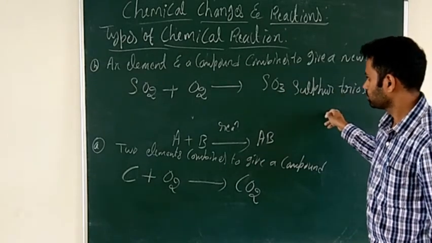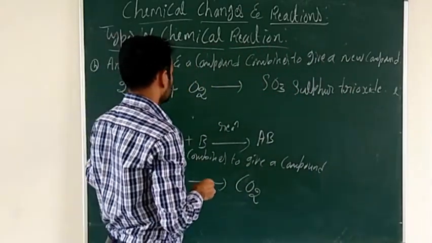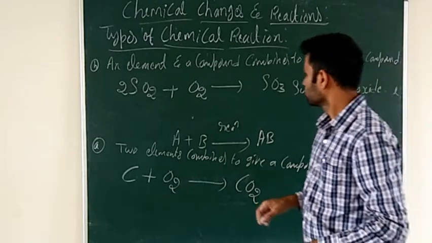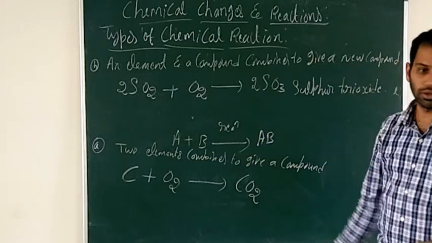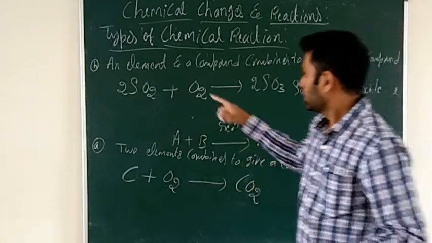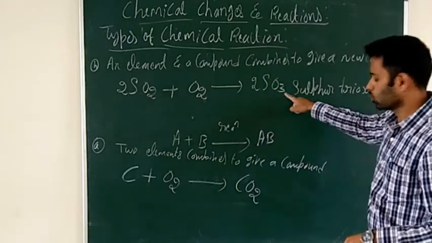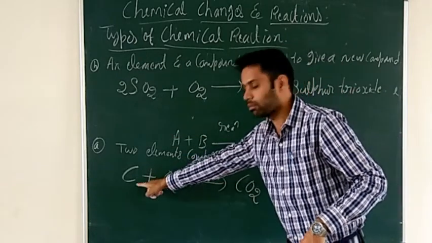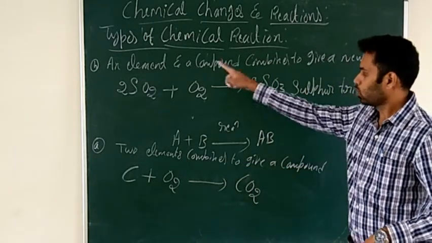Is the equation balanced? No. We need to balance it. So the chemical combination also includes a compound. A compound combines with an element to give the new compound sulfur trioxide. The first one, two elements: carbon is one element, oxygen is another element. They will combine to give a compound, carbon dioxide.